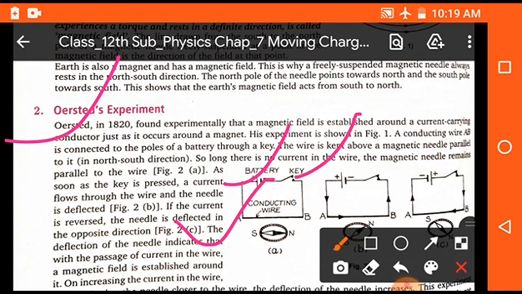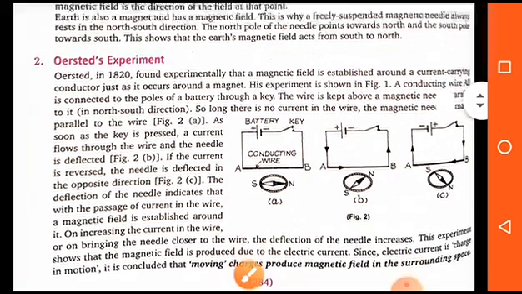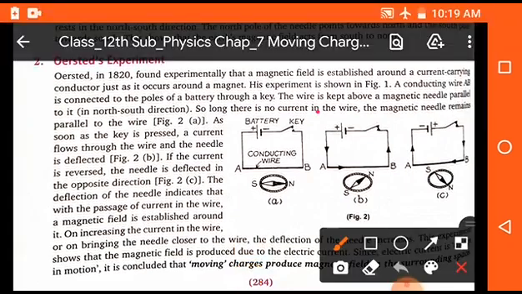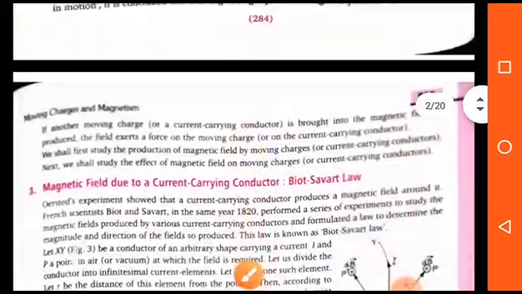But in the next case, when we close the key, that means the circuit is closed, and current flows from the battery. In this case the magnetic needle shows deflection, which explains that when the circuit is closed, current flows in the whole circuit, and by the flowing of current, a magnetic effect is produced around the wire. That means the magnetic needle shows deflection. This is the Oersted experiment.